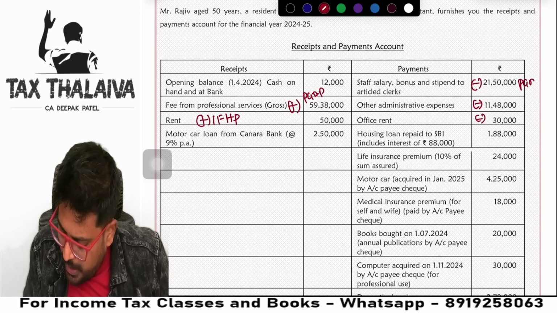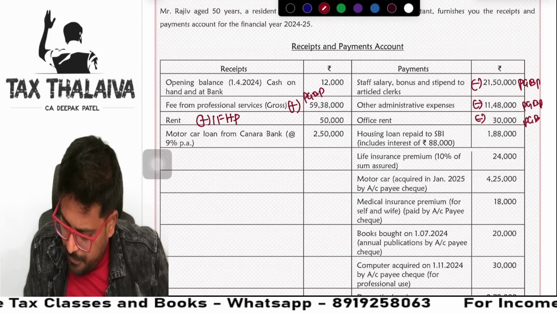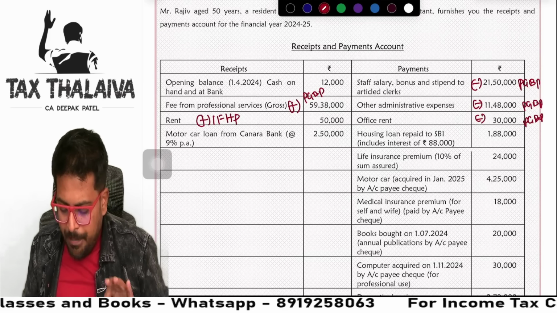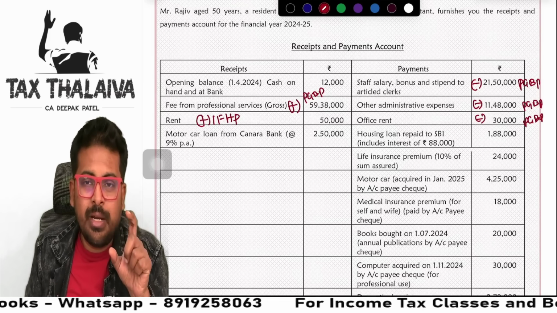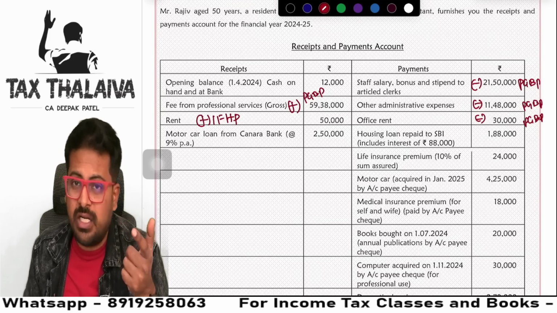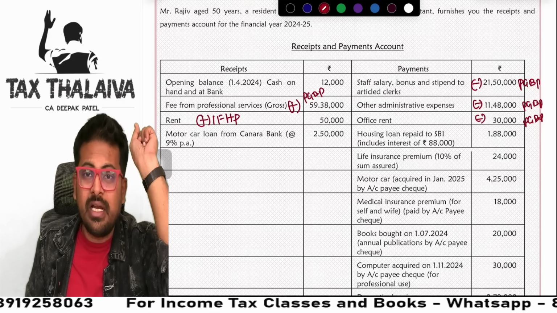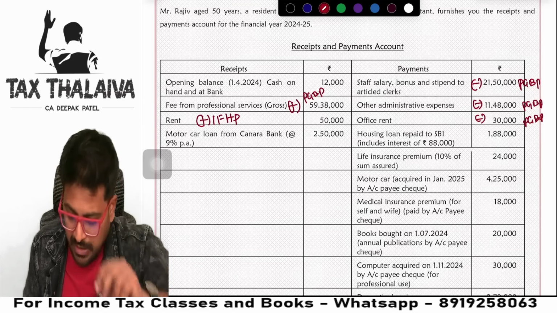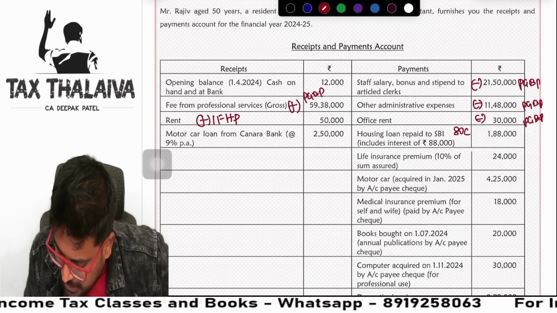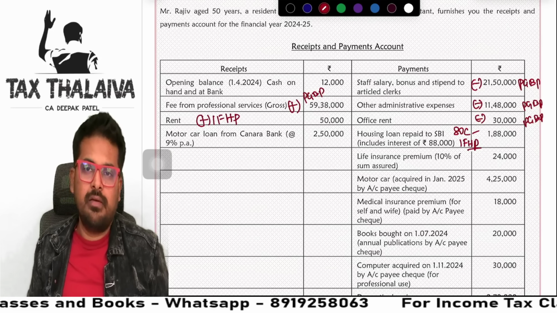I'll write it here. PGBP. Housing loan repaid to SBI includes interest, guys. Housing loan repayment, principal also you did, interest also you did. Guys, mind you, interest payment deduction you can take under income from house property head. But principal you can take it under 80C, correct? So I'll write here 80C and income from house property. Both I will write it here.